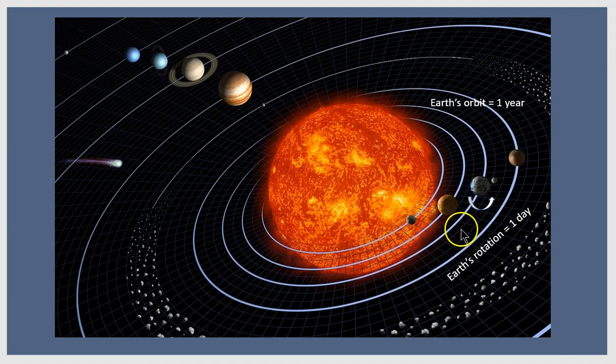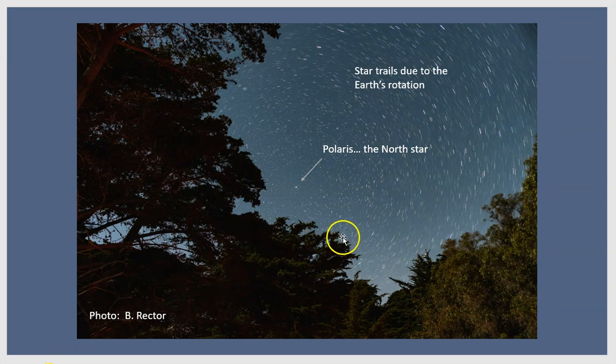And one final thing about the Earth, we'll note that it takes 1 year for the Earth to orbit once around the Sun and 1 day for the Earth to rotate about its axis. That rotation, of course, is what's responsible for the day-night cycle. We can capture the Earth's rotation with night photography. If we point our camera at the North Star, Polaris, that star is on the axis of rotation of the Earth. And if we open our shutter for several minutes, we'll capture an image like this.